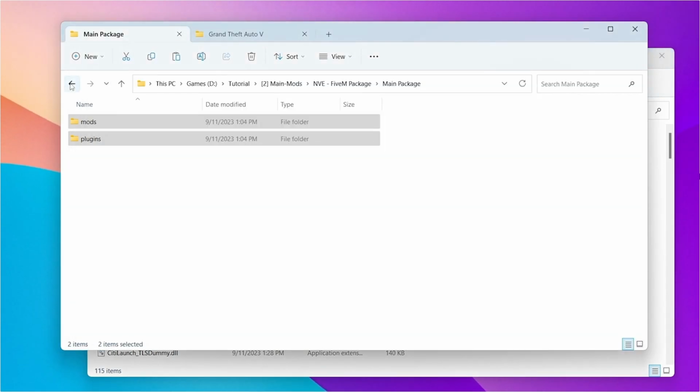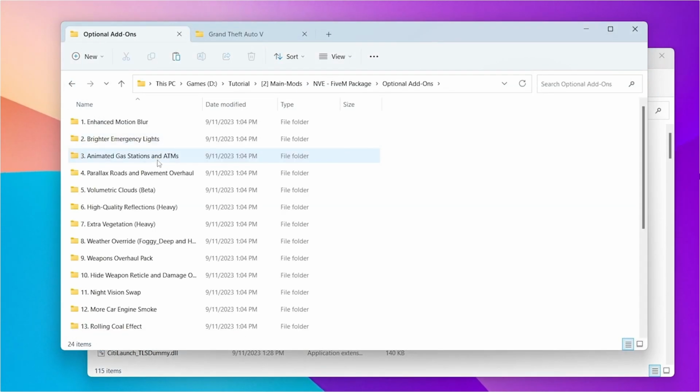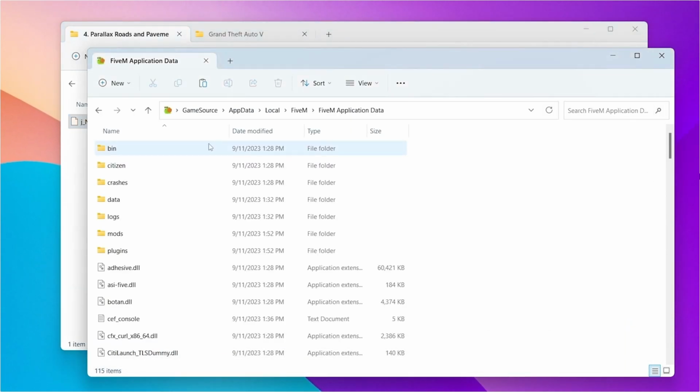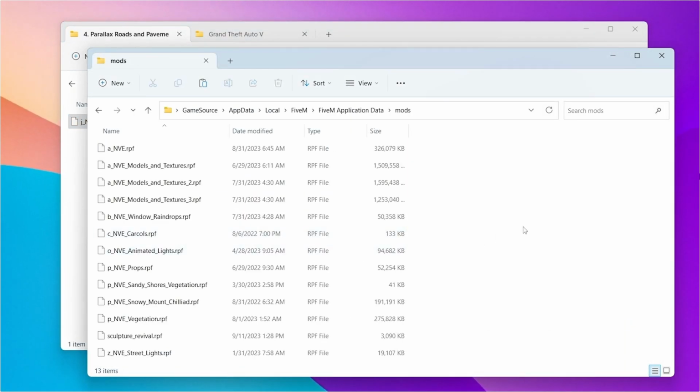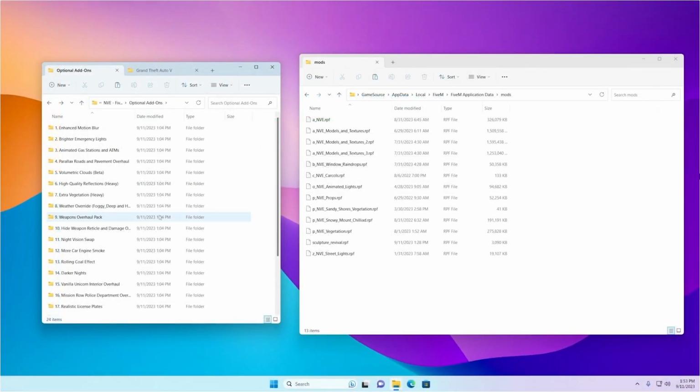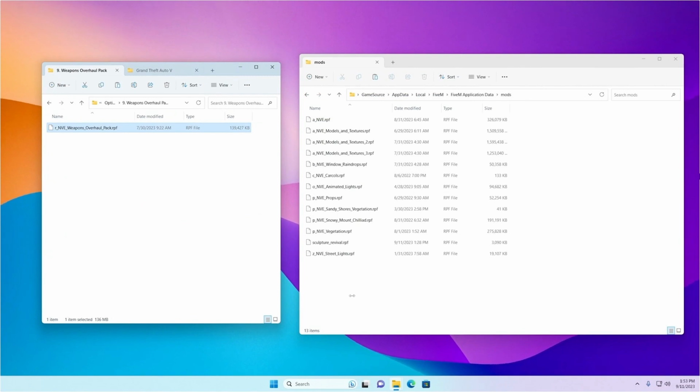I also like to install some optional mods. To install the optional mods, you have to copy the .rpf file into the mods folder inside FiveM application data. After the parallax roads, let's install the weapon overhaul package.